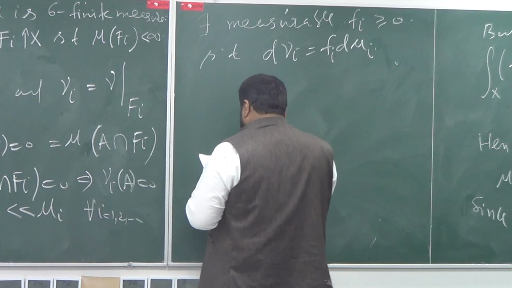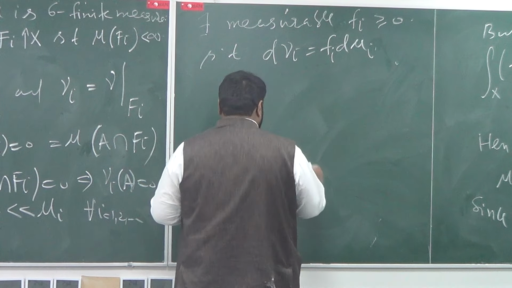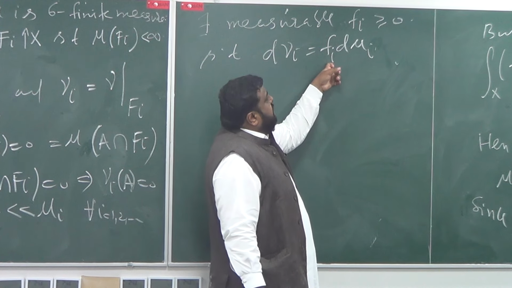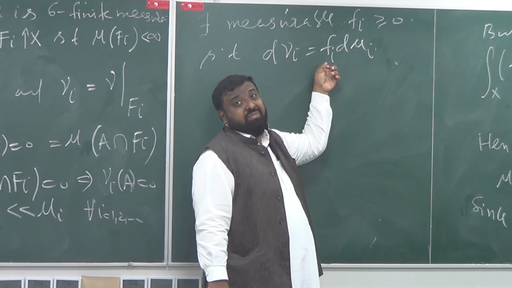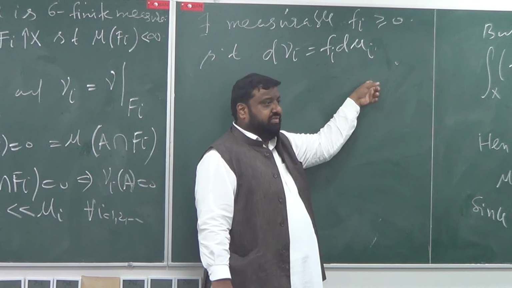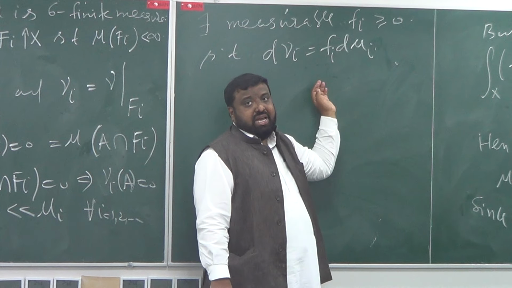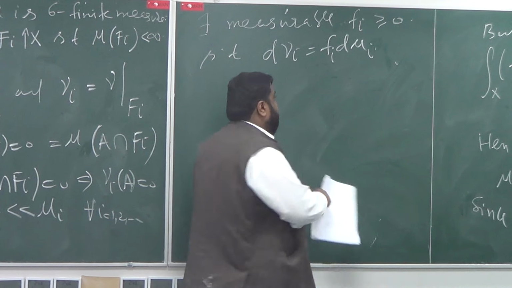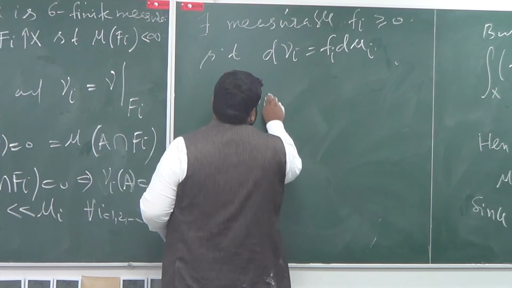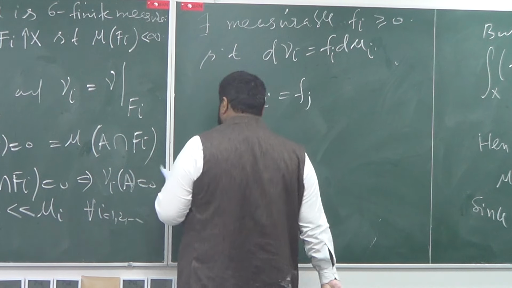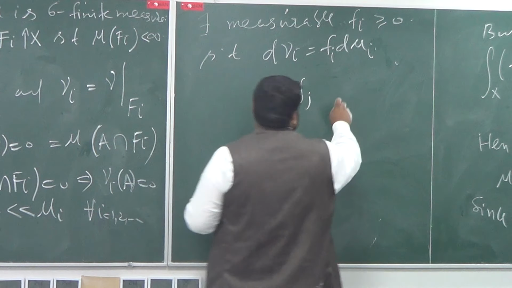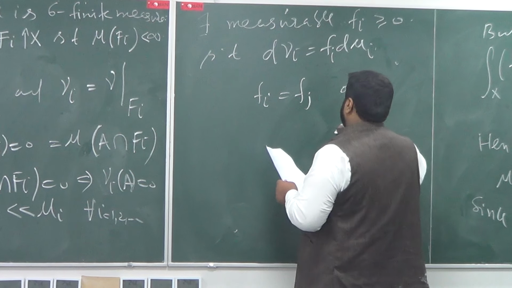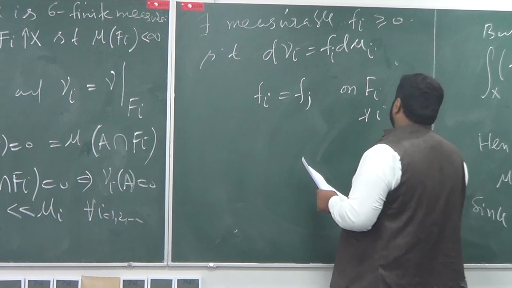By the way, I can also show, using a similar argument, that so that's a sequence now, of measurable functions F_1, F_2, F_3, and so on and so forth. By a similar argument as we gave in case 1, I can say that F_i would be equal to F_j on F_i, for all i less than or equal to j. Do you agree with it?